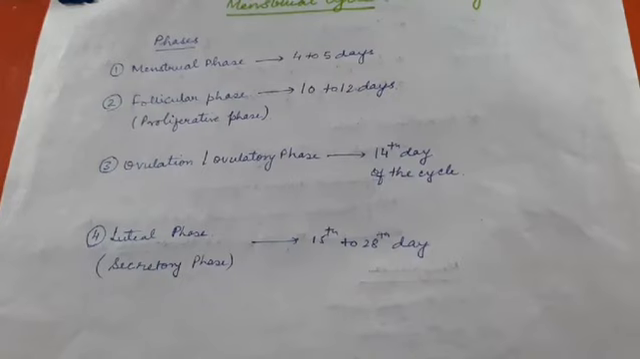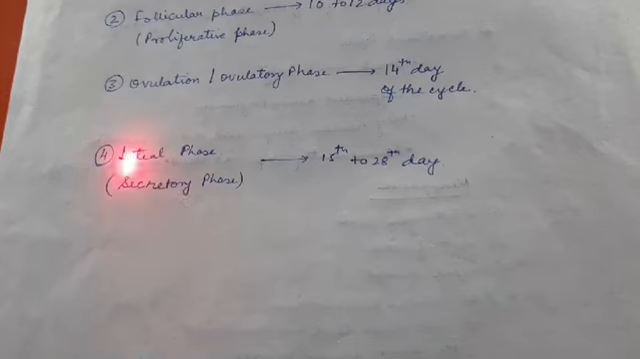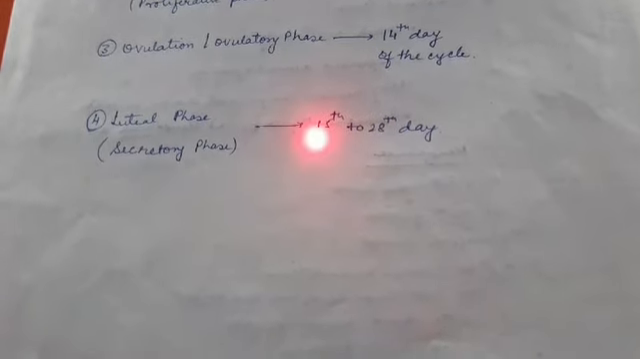After this, the changes which are going to take place are due to the progesterone hormone which is produced by corpus luteum. So we call it luteal phase. Also we can call it secretory phase because corpus luteum is going to secrete a hormone, that is progesterone here. So this is due to the hormone progesterone which is coming from corpus luteum. Now this lasts from the 14th day. So if we calculate, it will be 15th to 28th day. If ovulation takes place on 15th, then this will be from 16th to 28th day of the cycle.